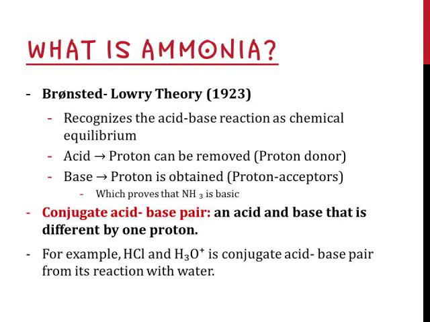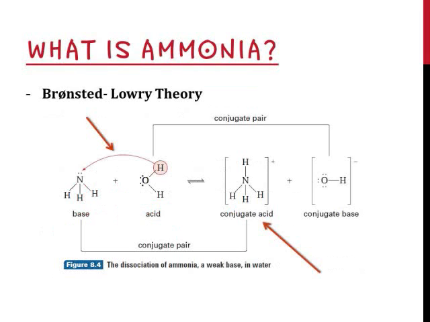Just before we go on any further, conjugate acid-base pair means a pair of an acid and base that is different by one proton. For example, HCl, hydrochloric acid, and H3O+, hydronium ion, is a conjugate acid-base pair from its reaction with water.